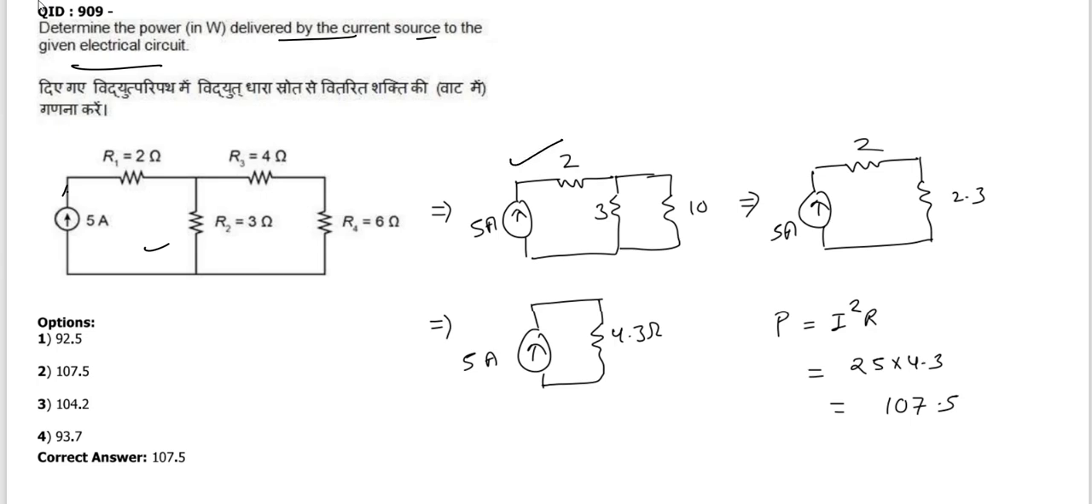Okay, why? 4 and 6 are in series, so 10 ohm is there. 10 and 3 ohm are in parallel, so 2.3 is there. Okay, and 2 and 2.3 are in series, so 4.3 is there. Then we know that P equals I square R, so I is our 5 ampere, so 25 into 4.3 is 107.5. So 107.5 is the answer.